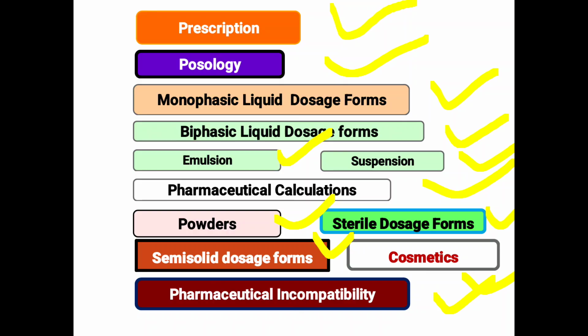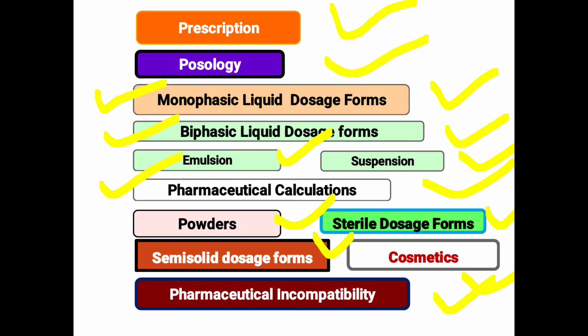Posology is a branch of medical science that deals with the study of the dose that shows the pharmacological action. Posology is a Greek word: posos means how much and logos means science. Monophasic, mono means single; solution is one example of a monophasic liquid dosage form. Biphasic liquid dosage forms, emulsion and suspension, have two phases.